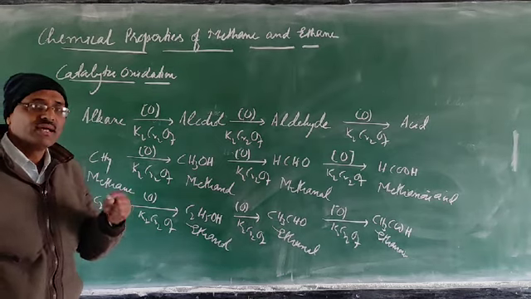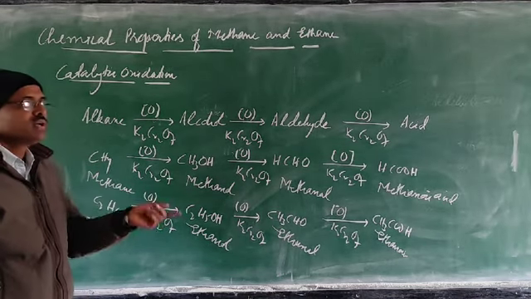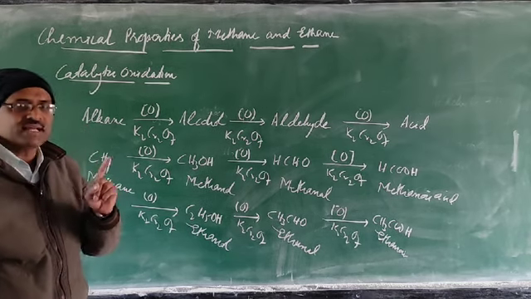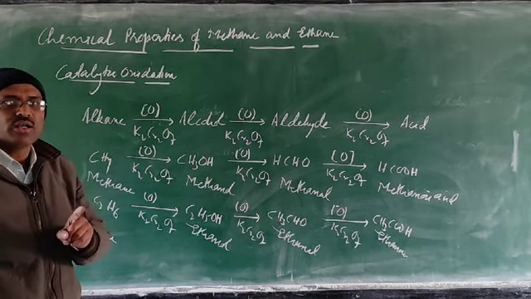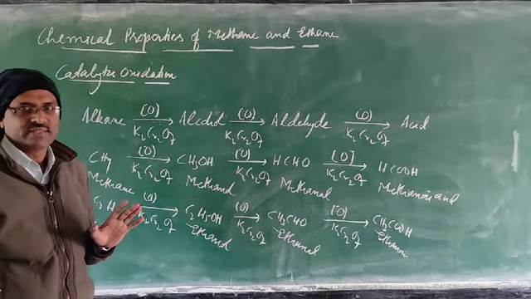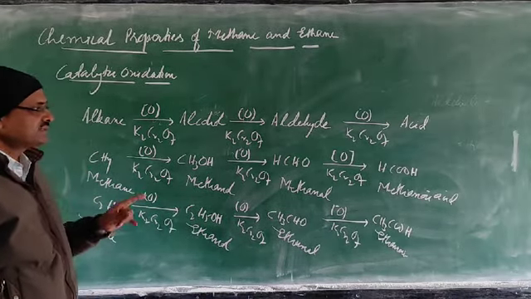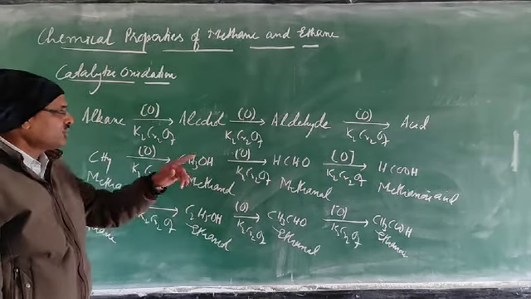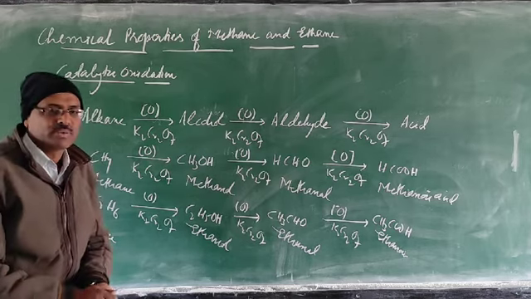But if it is asked to convert methane to methanol, you have to use the previous one, that is copper tube. If they are asking to convert methanol to aldehyde, then molybdenum oxide. And if you take potassium dichromate, alcohol can be directly converted to carboxylic acid.